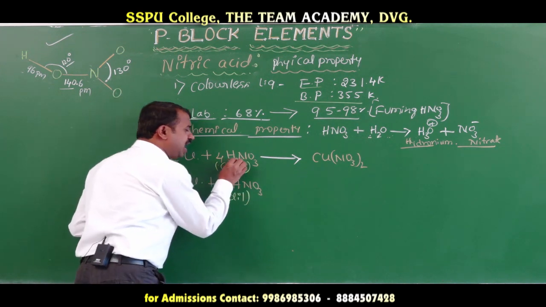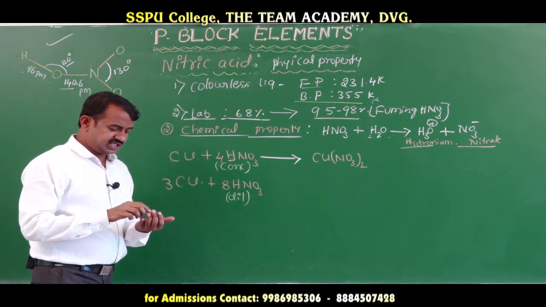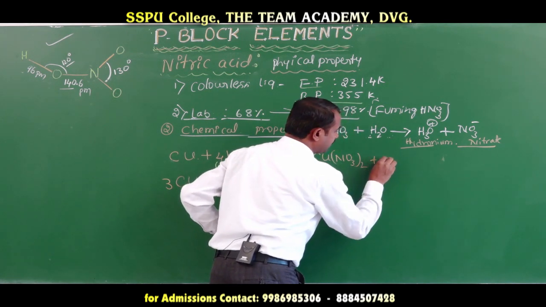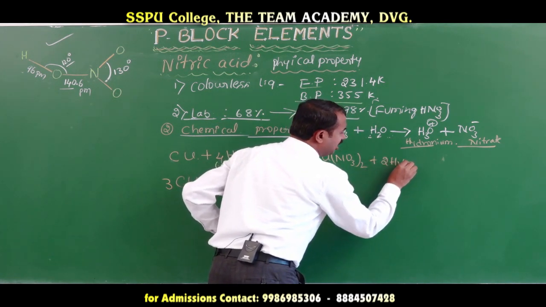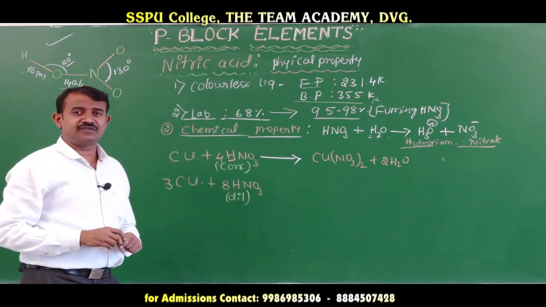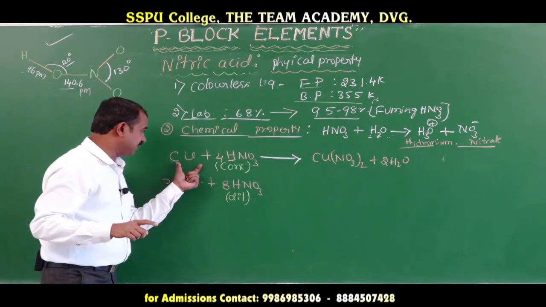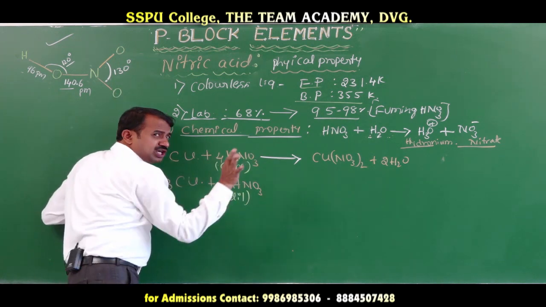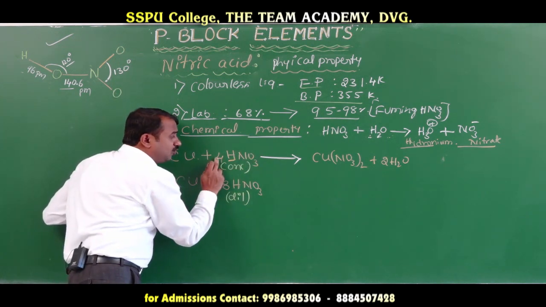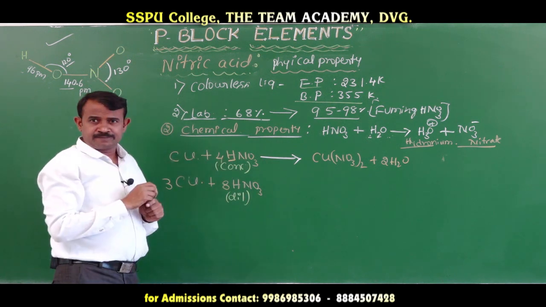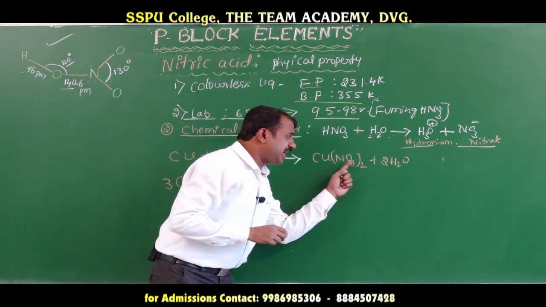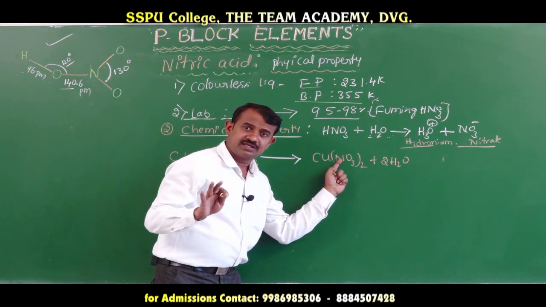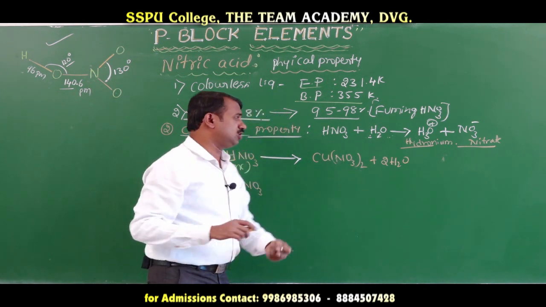How many hydrogen do we have? 4 hydrogen. 4 hydrogen means how many molecules of water are released? 2 molecules of water. Listen carefully. How many nitrate are there? 4 molecules of nitrate. Of these, 2 molecules are consumed in copper nitrate. How many remain? 2 molecules.